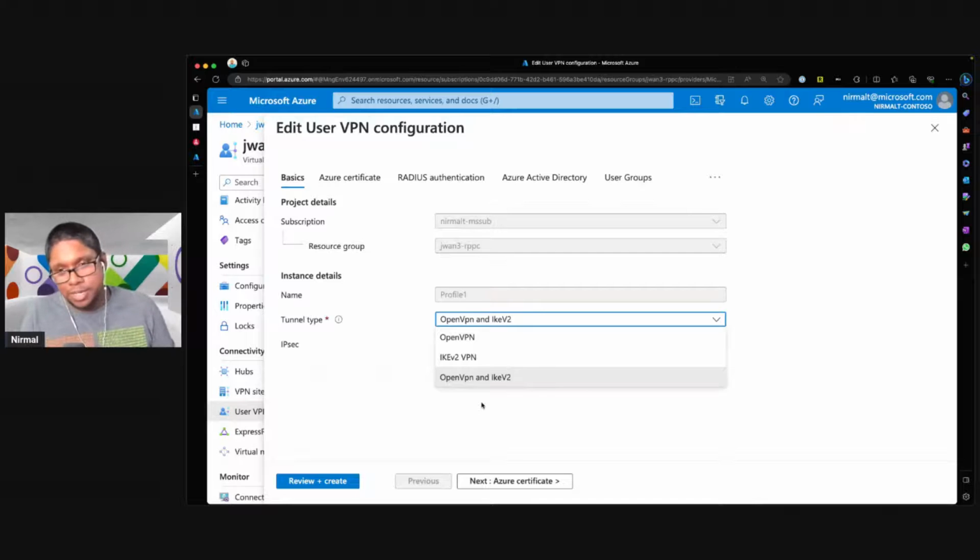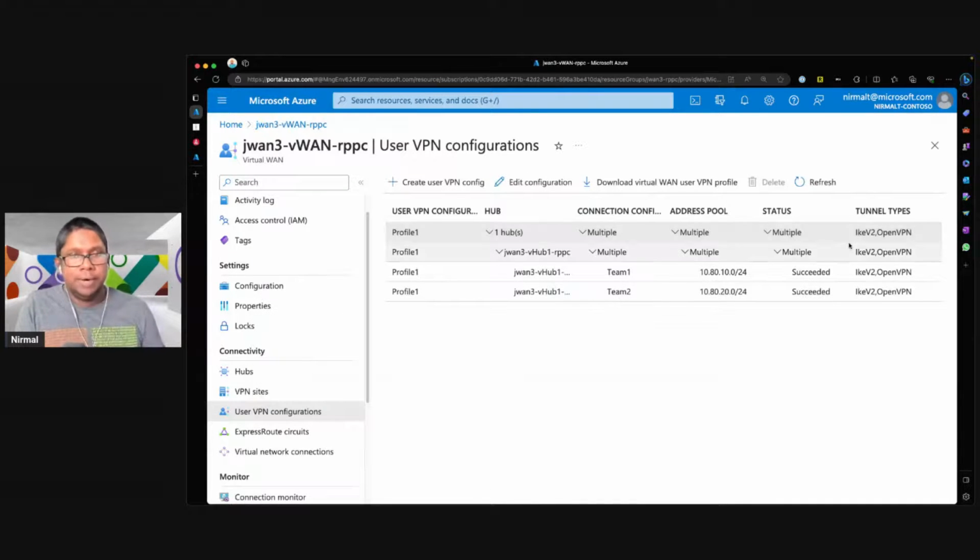So this is again a great use case for customers who are, let's say, migrating from DirectAccess and they want to leverage some of their on-premises infrastructure that they've built. They might have radius infrastructure that's already built. But at the same time, you may have certain users that are migrated to the cloud or already utilizing Azure Active Directory groups. And you can then mix and match. So you can have a set of users using the OpenVPN client and then using the Azure VPN client to connect back. At the same time, you can also have the Windows 10, Windows 11 Always On client also connect to the same gateway. So you've got a lot of flexibility as to which authentication providers you want to use.